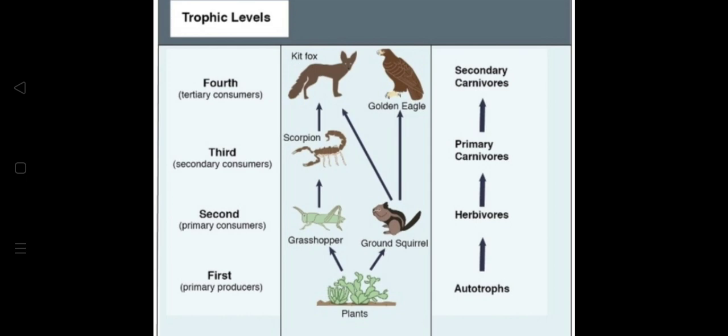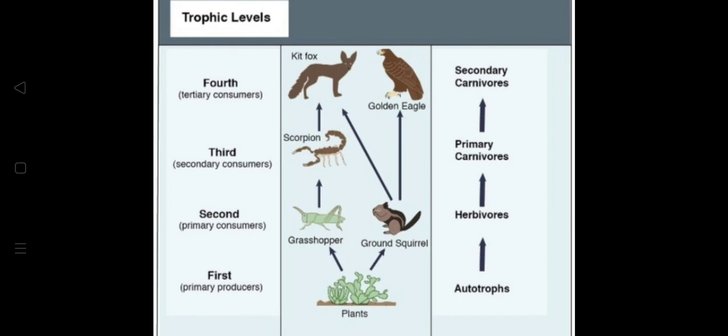Then we come to the secondary consumers. What are they? They consist of organisms that eat primary consumers, since they eat the animals that eat the plants. These animals that eat the animals that eat the plants are called carnivorous or omnivorous.